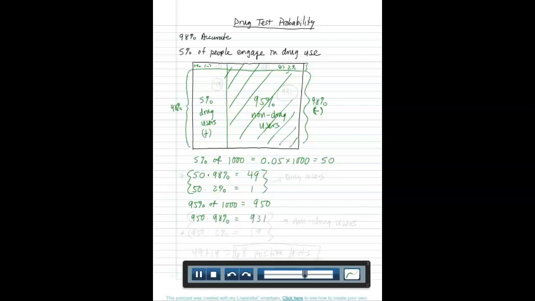So 931 of our non-drug users will be tested correctly, but 2% of 950 is 19. So 19 of them will be tested incorrectly. So let me just label this again. These are drug users. These are non-drug users.